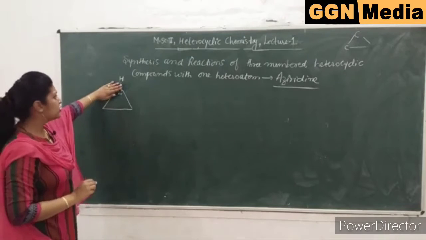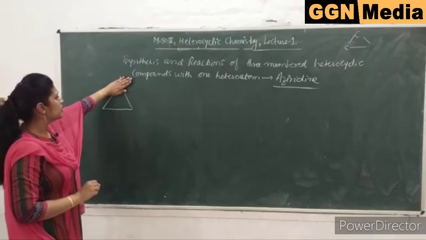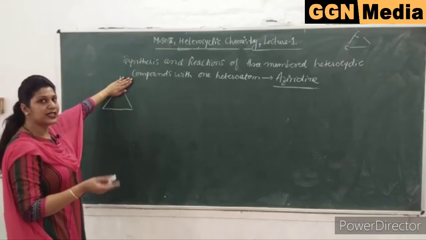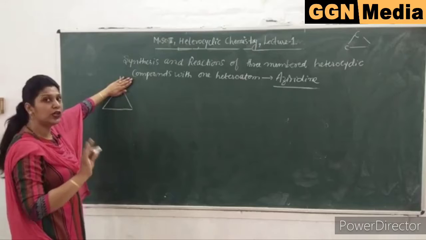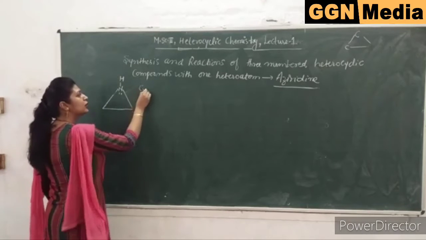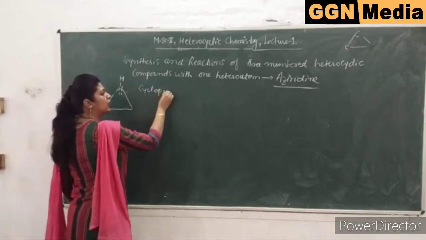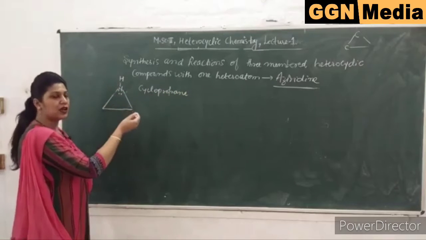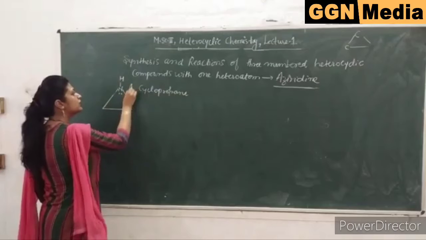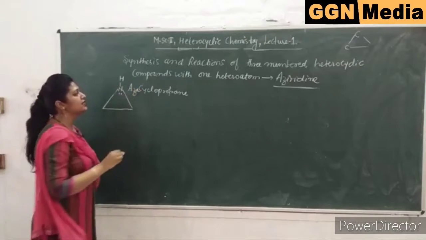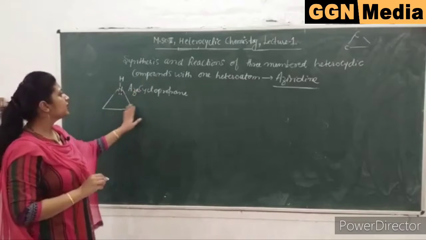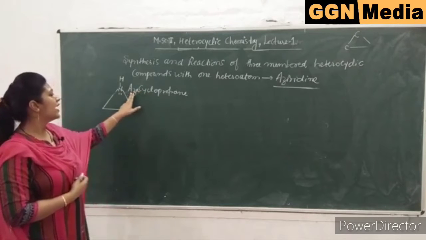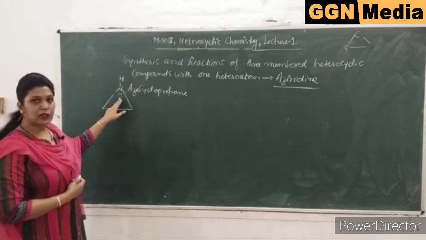If nitrogen was not there, this cyclic compound is known as cyclopropane, the cyclic compound containing 3 carbon atoms with no double bond. But with insertion of nitrogen, what is aza? Nitrogen. So it will also be known as azacyclopropane. This is another name of aziridine, a derivative of cyclopropane.